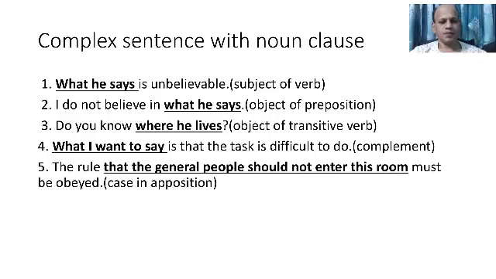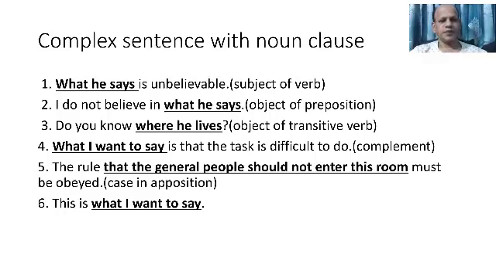Last one, this is what I want to say. It is also a complement here. So these 6 sentences are with noun clause, and these are complex sentences. So my dear students, till now I have given you more than 20 complex sentences with noun clause, adverbial clause, and adjective clause.